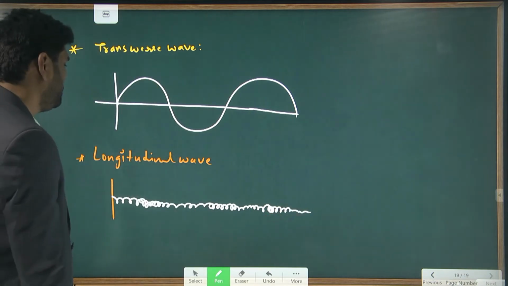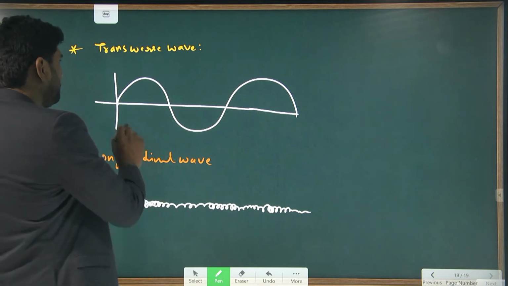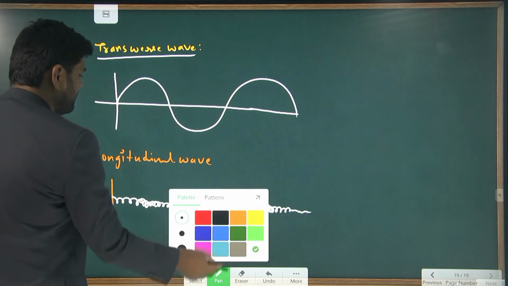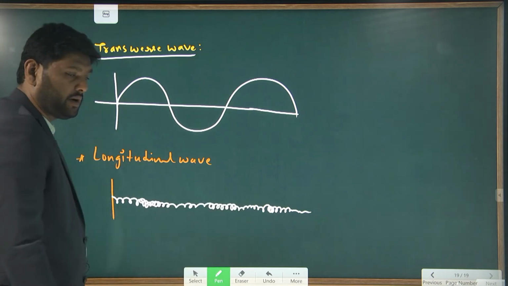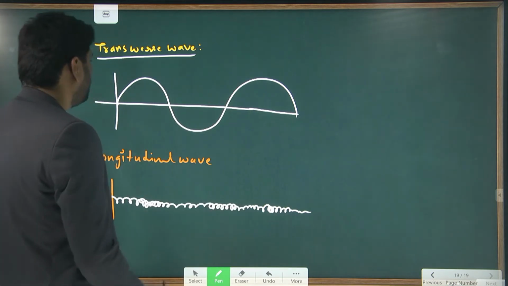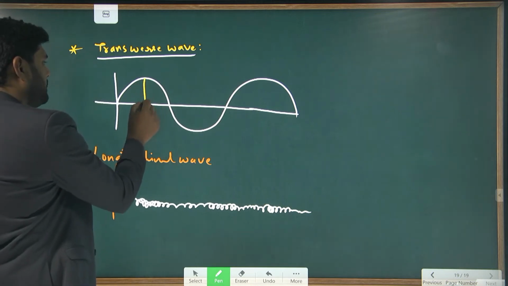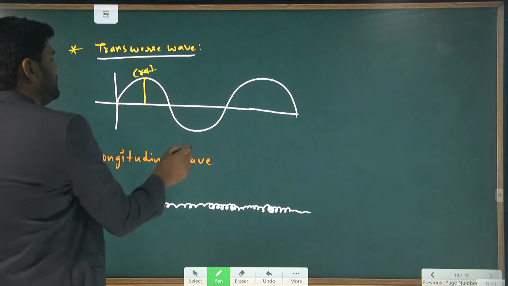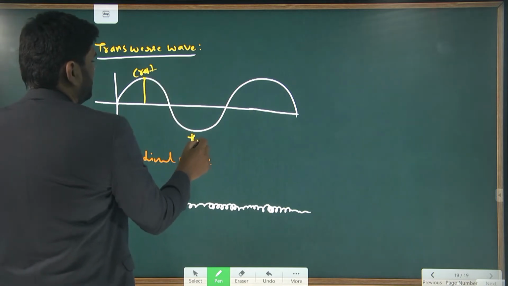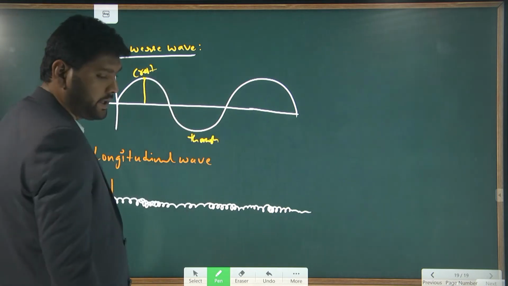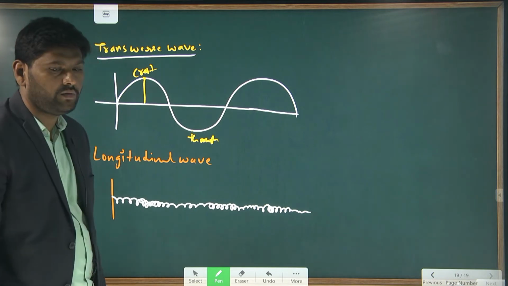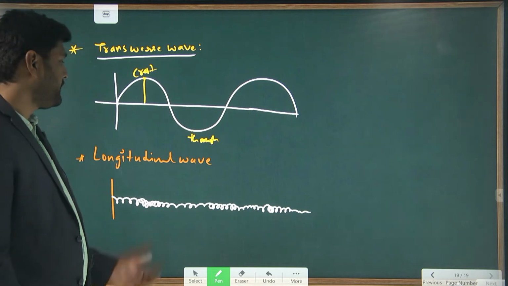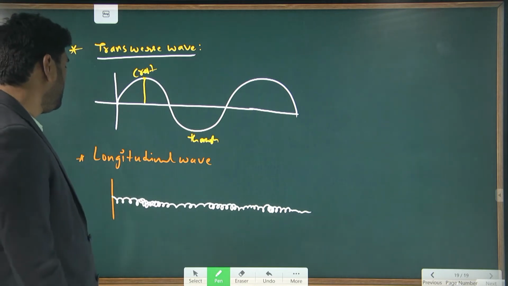Now look here. In the transverse wave, the wave travels in the form of trough and crest. So what is a crest here? The maximum displacement. This point is called a crest. This point is called what? Trough. Crest and trough. In the form of crest and trough, the transverse wave travels. Now what about the longitudinal wave?